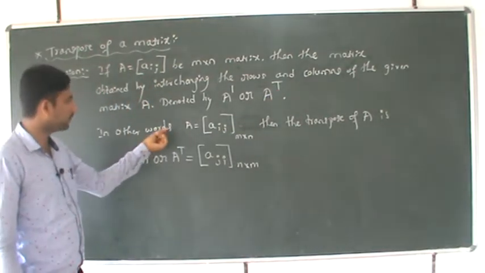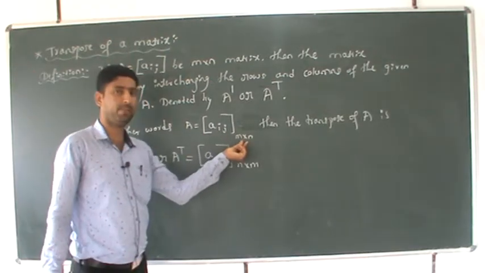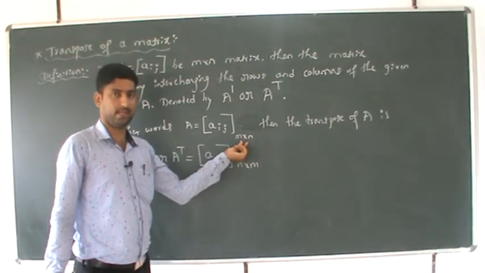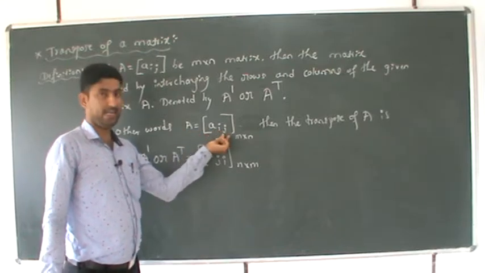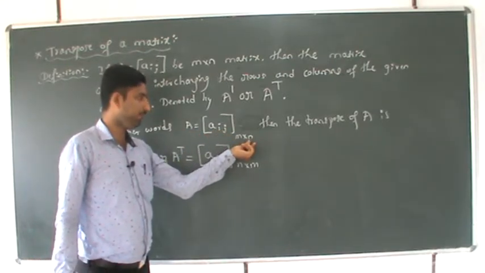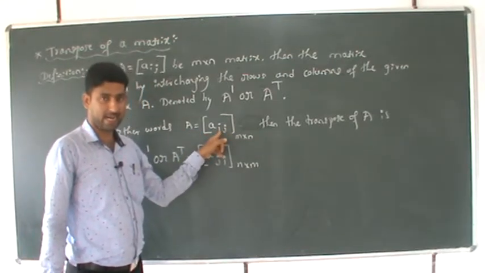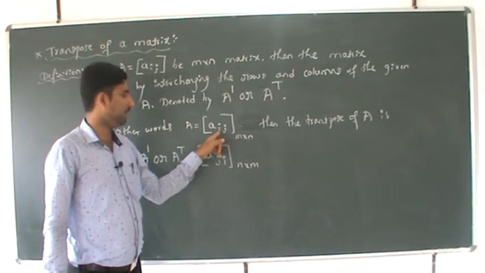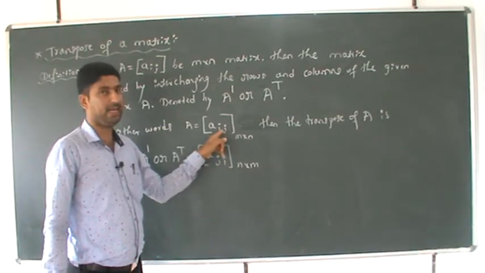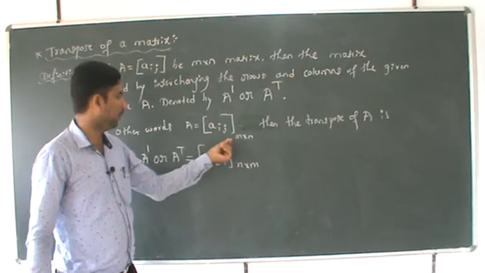In other words, A is equal to Aij, we have the matrix of order M cross n. Here I means row and j means column, so the first element is A11.